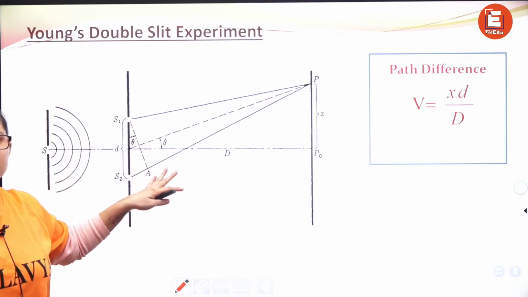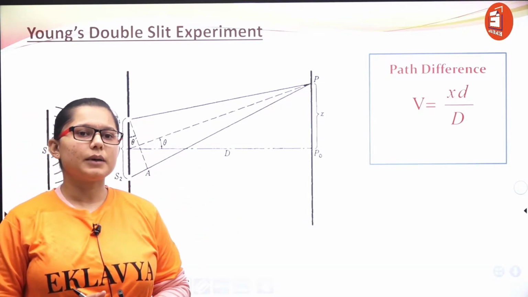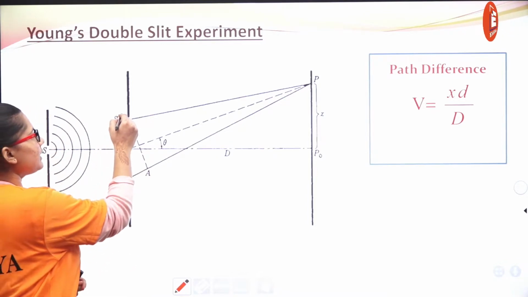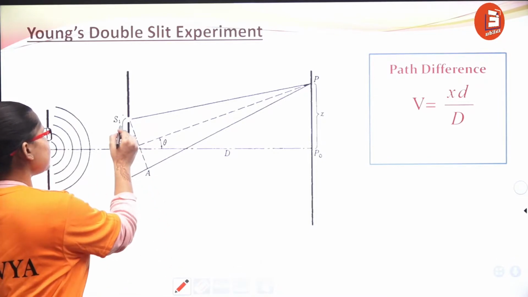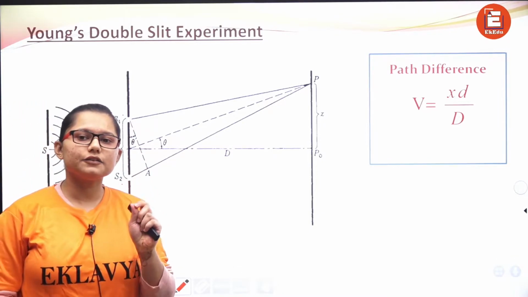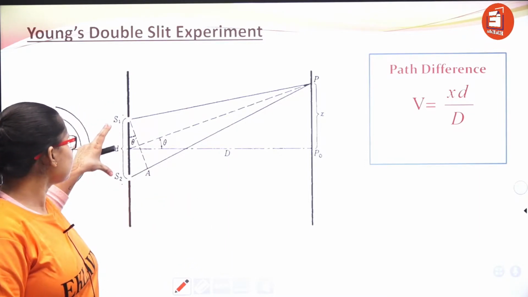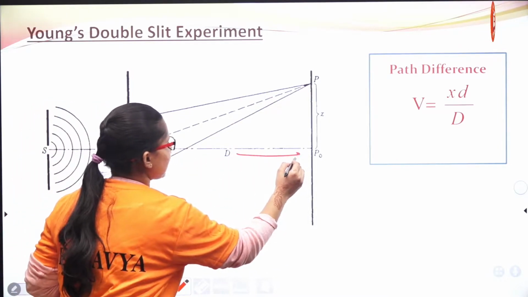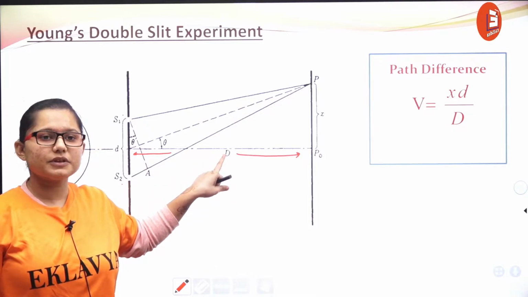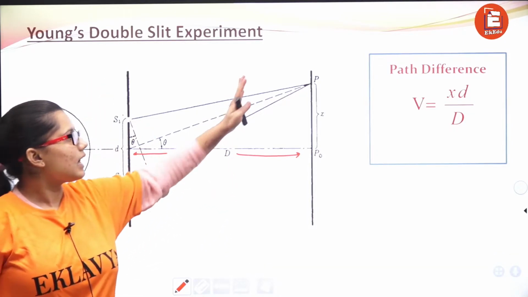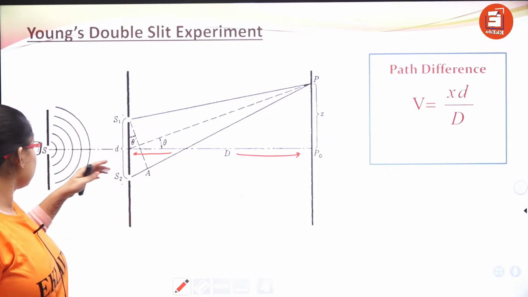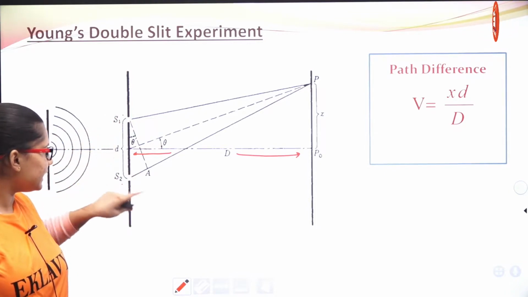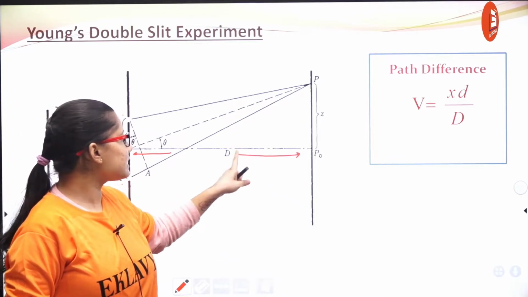So this is the basic diagram, the basic experiment conducted, Young's double slit experiment. See, a single source of light you have, and here these are two slits, S1 and S2. The distance between them is small d. For interference to occur, the condition is that this d must be very small, and this large distance, capital D, must be very large. This is the distance between the slits and the screen. Okay, so this is our experimental setup, how it is placed. The distance between the two slits is small d. The distance between the slits and the screen is capital D.